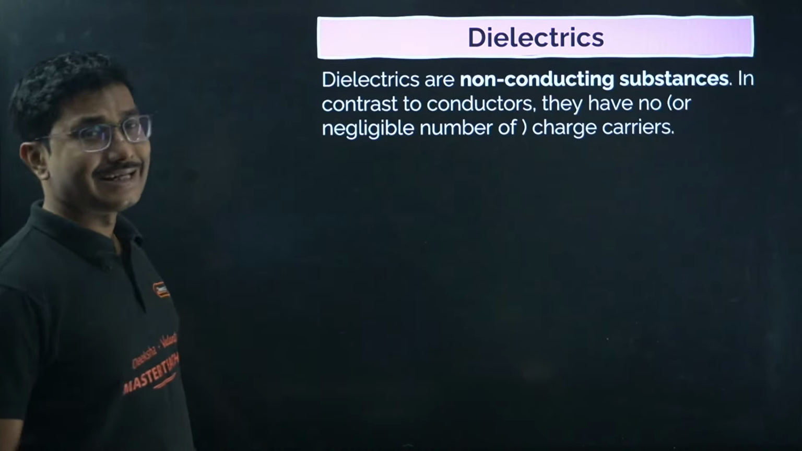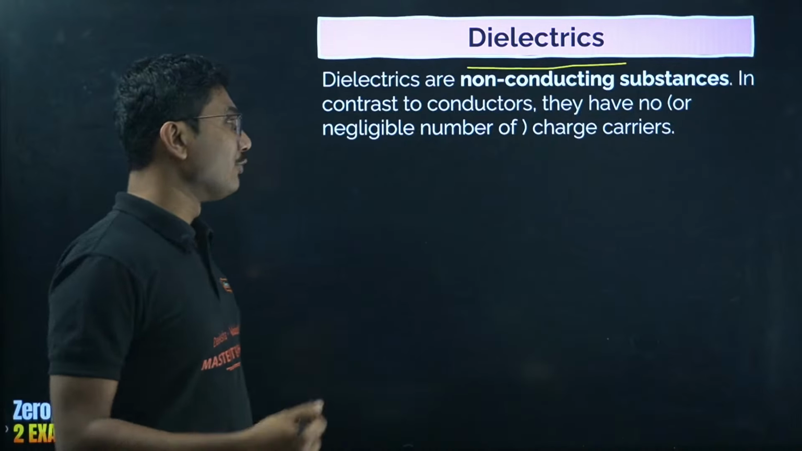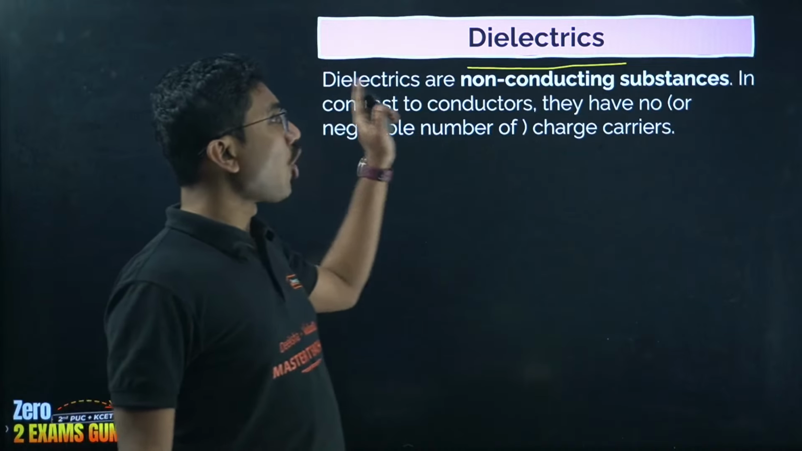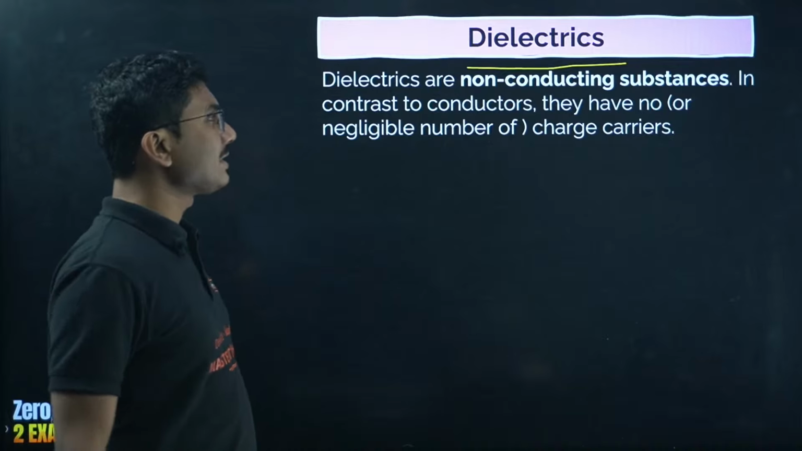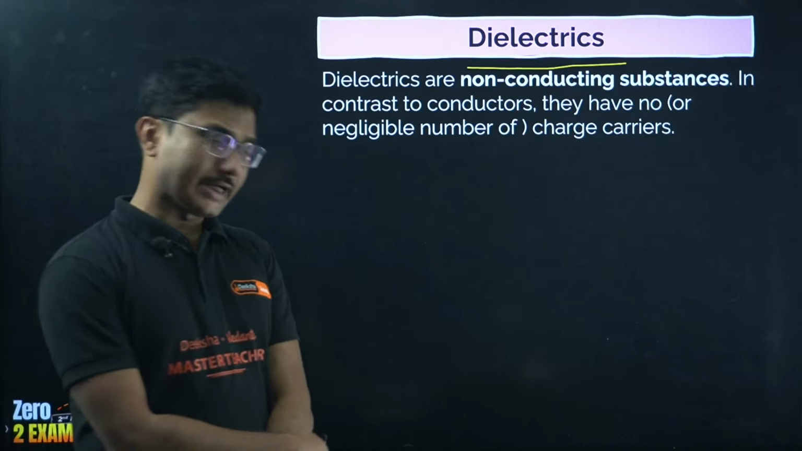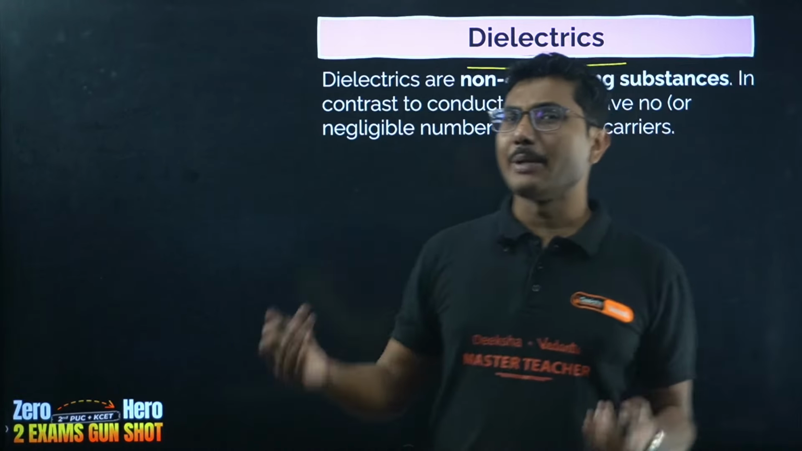Now, what are dielectrics? Dielectrics is very important in this chapter. We are starting with a new concept called dielectrics. Dielectrics are non-conducting substances. In contrast to conductors, they have no or negligible number of charge carriers. So dielectrics are basically insulators. For example, a paper,